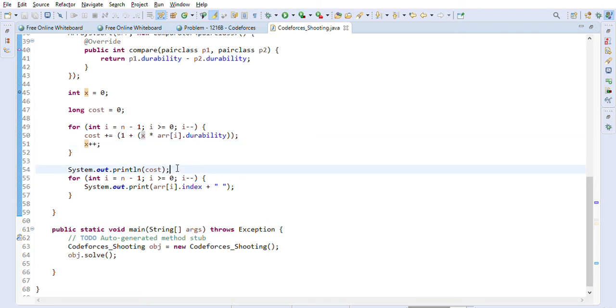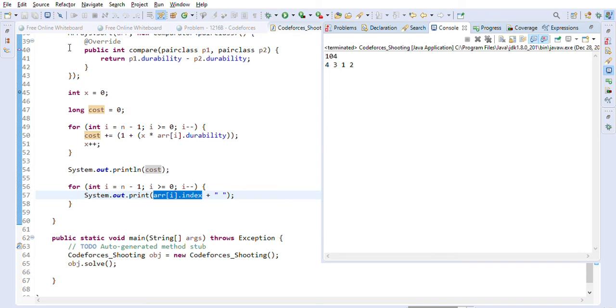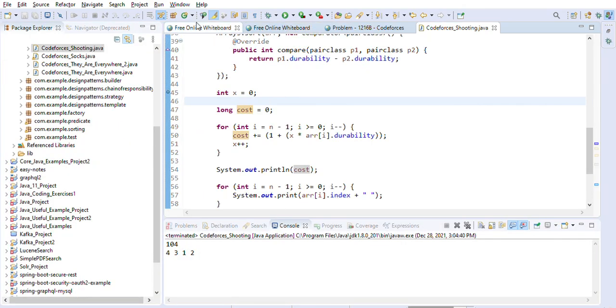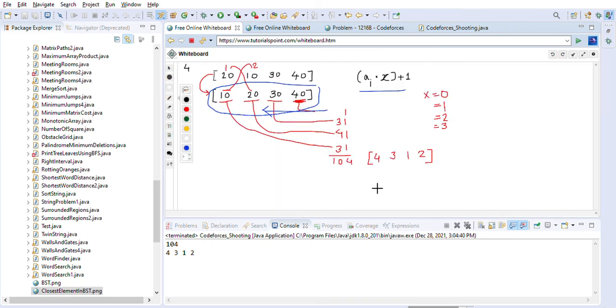So after that we will just print the cost here that we got, right? And we will print the array index, so the index of the original array that we have already captured, right? So that we will print it here. So this is the solution. Let's give it a run now. So as you can see 104, so 104 is the solution we are getting here. As we already got it here, the same 104 we got, right? So if I minimize this, you will see that 104 we got here, right? 104 and 4312, so 4312 we got, right?